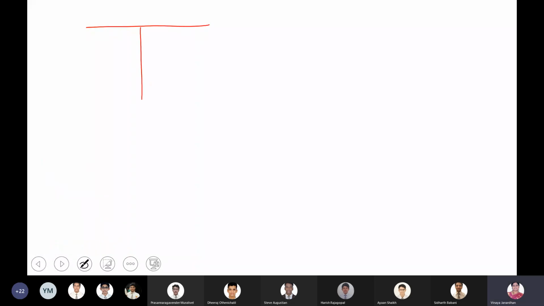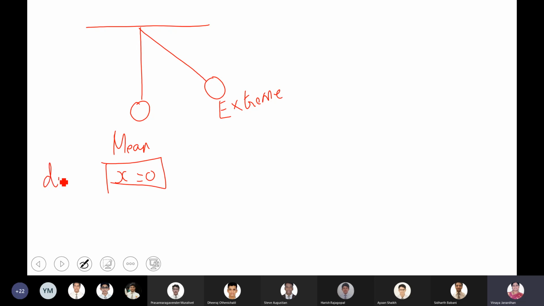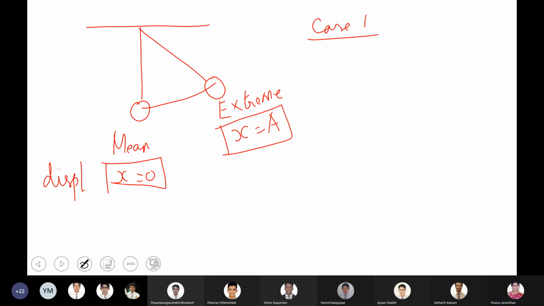Suppose I have a simple pendulum, now we have two extreme cases. One is the mean position, the other one is the extreme position. You want to find what will be the acceleration at the mean position. At mean position, your displacement x is equal to 0. At extreme position, your displacement x is equal to A. So now, case 1, at mean position, x is equal to 0.